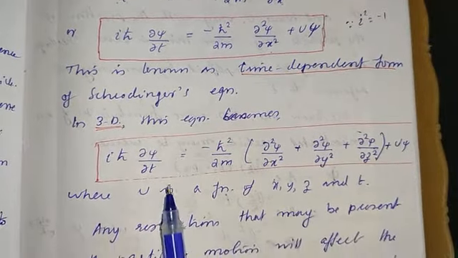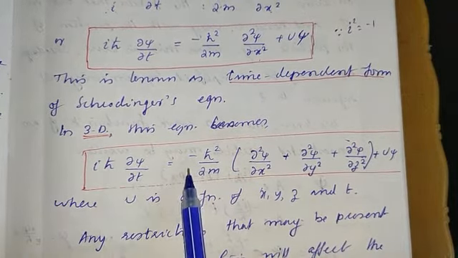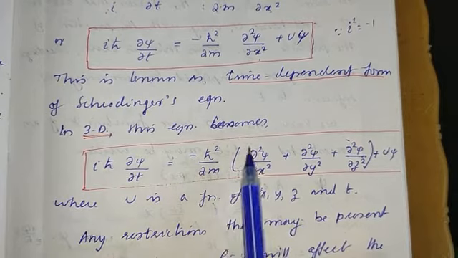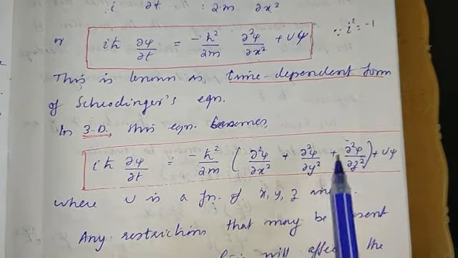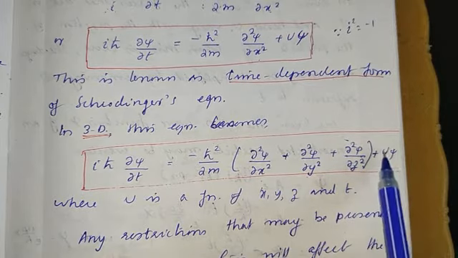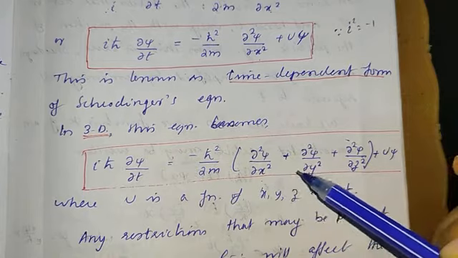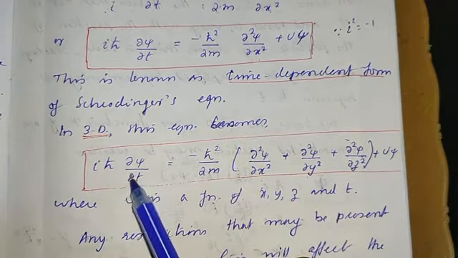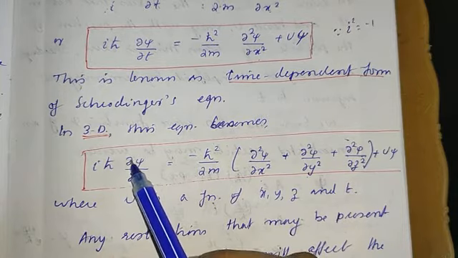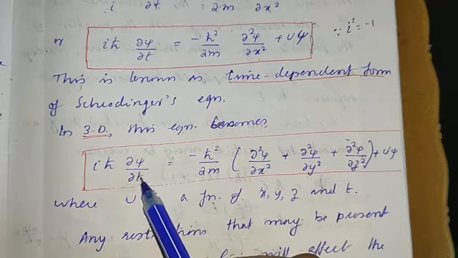In three-dimensional form, we can represent this equation as i h cross dou psi by dou t equal to minus h cross square by 2m into dou square psi by dou x square plus dou square psi by dou y square plus dou square psi by dou z square, plus U psi. This is the three-dimensional time dependent Schrodinger's equation. Time dependent means there is a time factor appearing here because psi can vary with the time t.